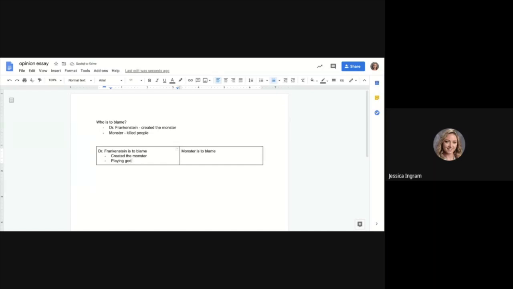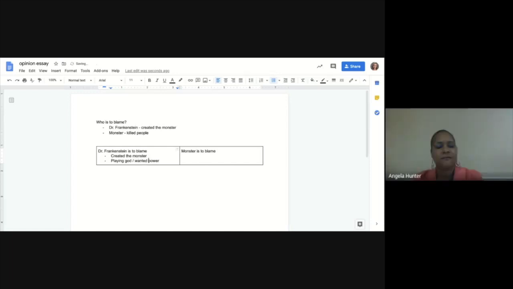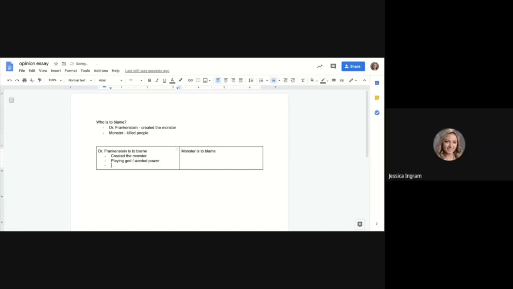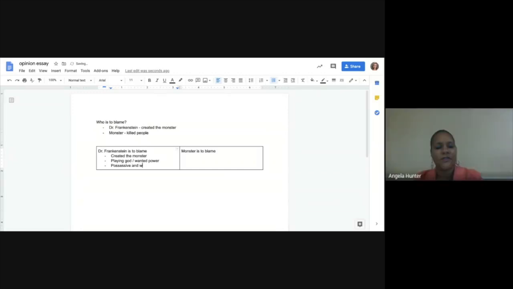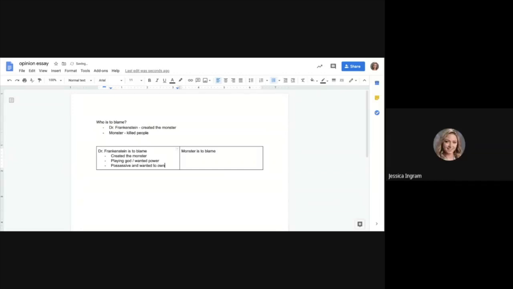It's almost like he wanted some type of power. He wanted power. I know he was really big into like owning things, because I remember he seemed kind of weird when it came to Elizabeth. So I could say that he was possessive, controlling, and wanted to own things. And I shouldn't even say things. I'm going to say people. He wanted to own people. He was controlling.